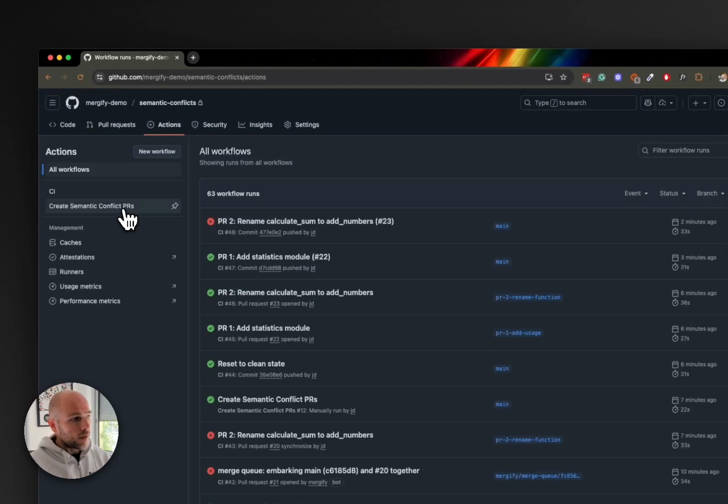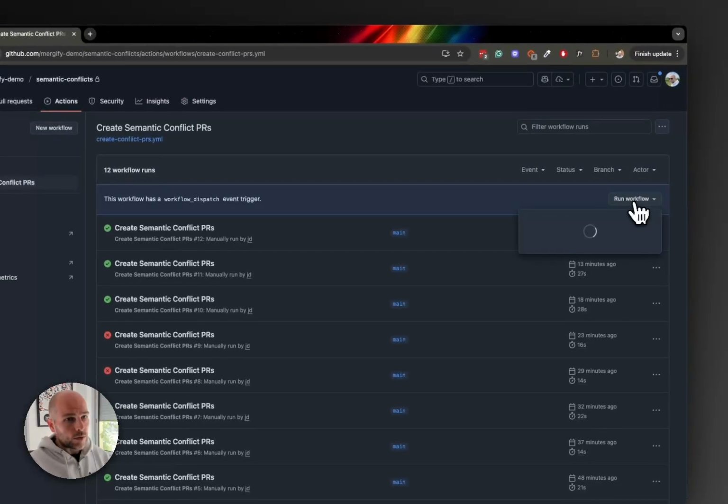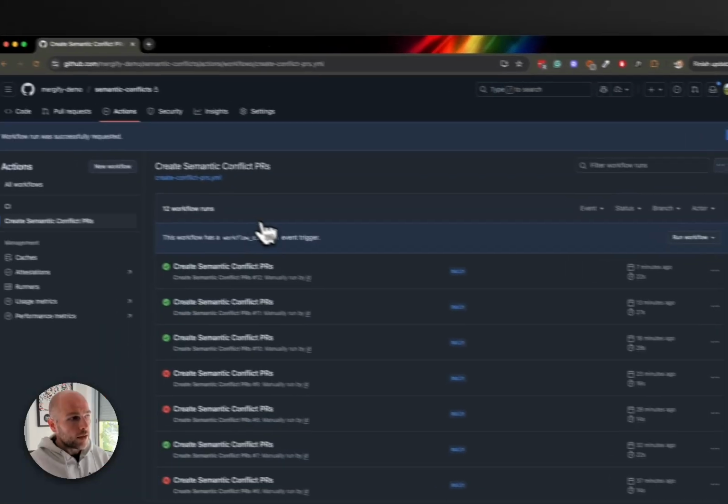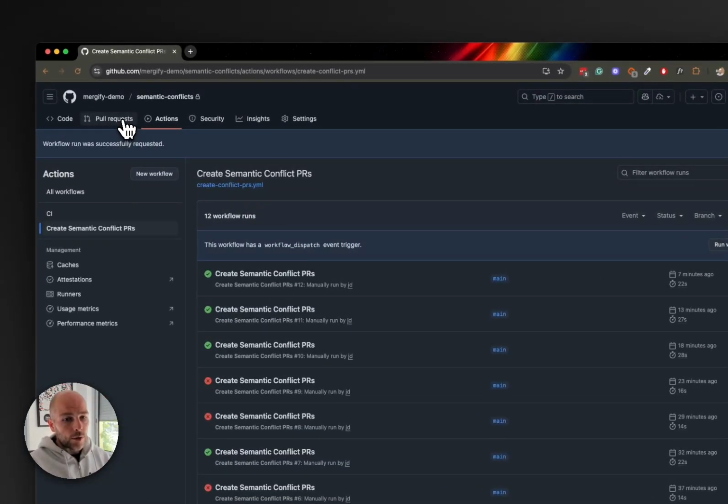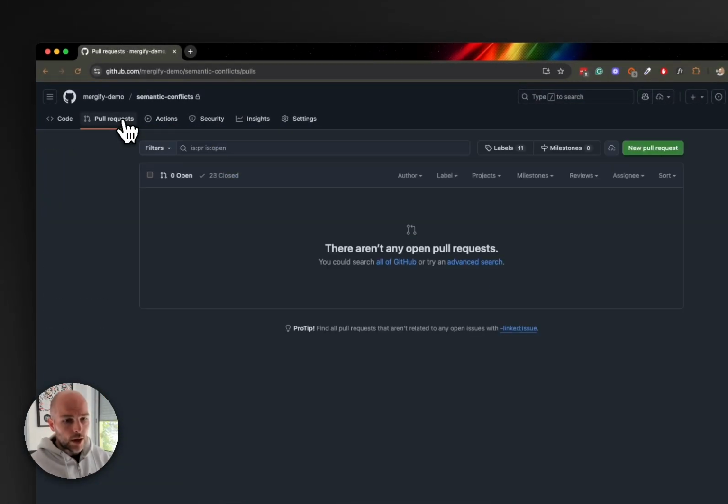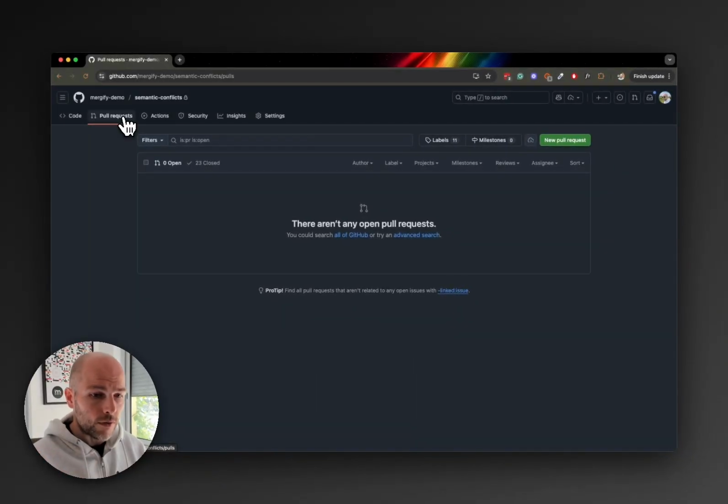I'm going to reset that repository to a sane state. Let me do that quickly. So that's going to reset my repository and create back the two PRs that we saw earlier. I'm going to use a merge queue this time to merge those. So the point is not to merge them blindly using the GitHub merge button. I'm going to put that into the Mergify merge queue, which is going to do one thing in particular: make sure that the combination of those PRs works before merging them, right? That's the job of the merge queue. Make sure that we test this combination of PRs before merging.